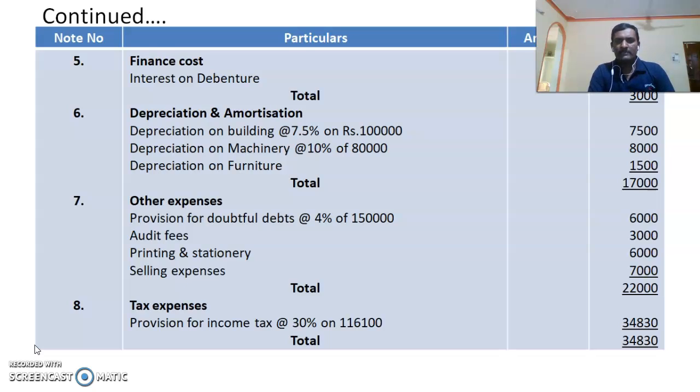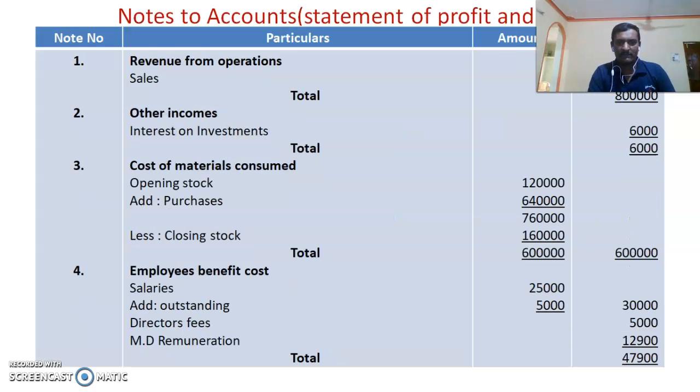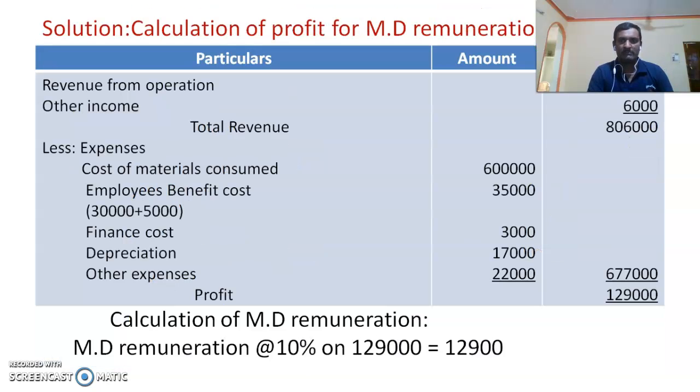Now just before going to the preparation of profit and loss, one important item is left, that is the employees benefit cost. This note is still not completed. Now let me first calculate MD remuneration based on the available information from notes to the statement of profit and loss. So here revenue from operation is just what we have got, that is 8 lakh. Other income under note number 2 is 6,000. Total revenue is 8,06,000, and from that we have to deduct all the expenses except MD remuneration.